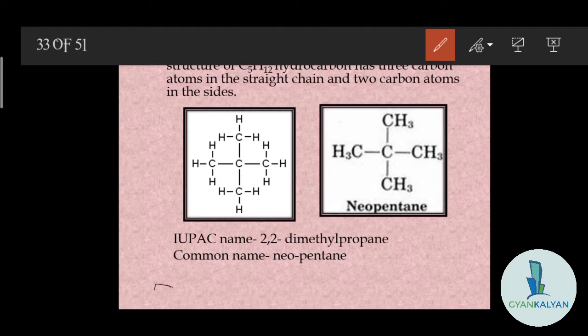In the previous example we had butane. The fourth carbon was attached to the second carbon as a methyl group, and the common name was isobutane. And in this case, as there are two carbon atoms present on the same second carbon, two methyl groups or alkyl groups, so it is neopentane. Okay.